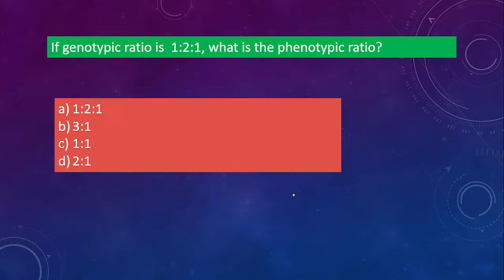So if it's the genotypic ratio, and the phenotypic ratio means physical, then that is 3 is to 1. That is option B. So if phenotypic ratio is asked in a monohybrid cross, it is 3 is to 1. For the genotypic ratio, we'll divide the 3 into 2, that is 1 is to 2. 1 is purely dominant, the 2 is hybrid.